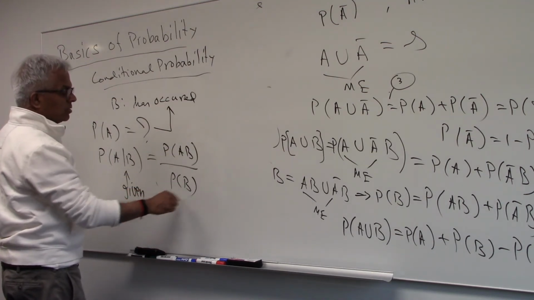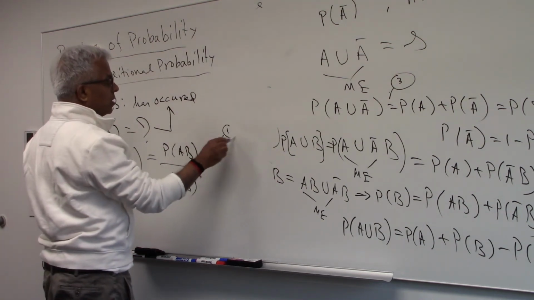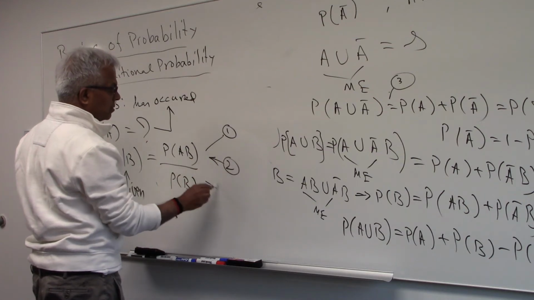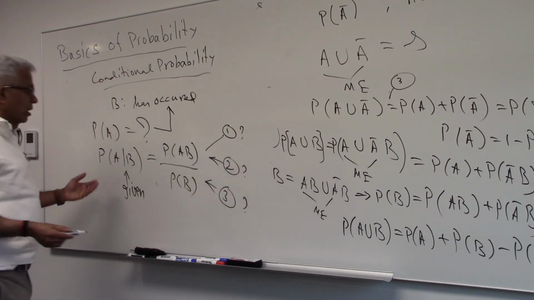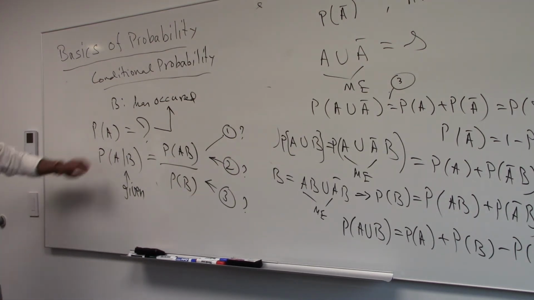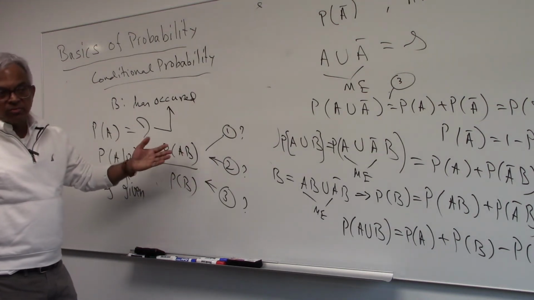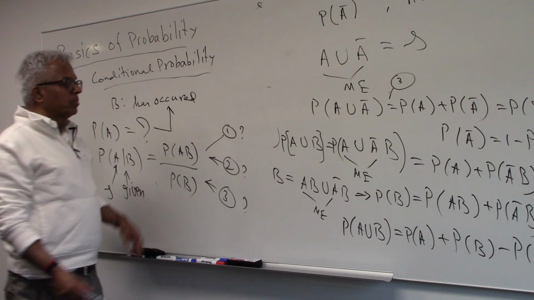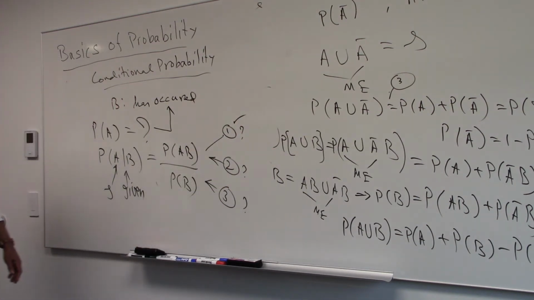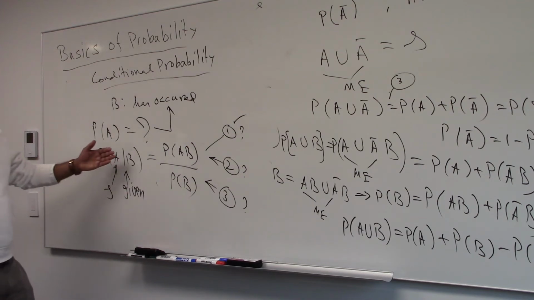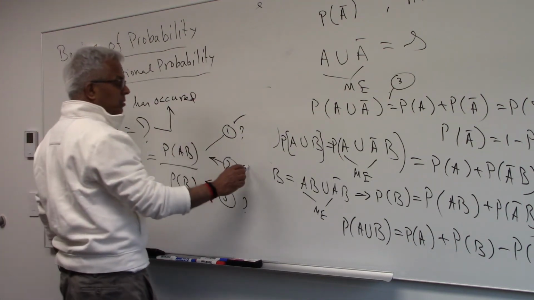This is the definition. But the question is, does this definition make sense? We have to make sure that the three axioms are satisfied. So let's check one by one. The first axiom: we substitute here the whole set. So probability of the whole set intersection B is PB. PB over PB is 1. So the first axiom is satisfied. The second axiom says the probability should be non-negative. Both are non-negative numbers, so that's also satisfied.